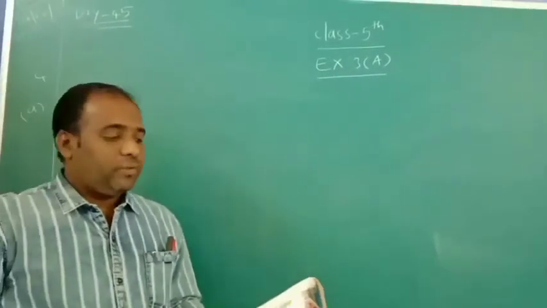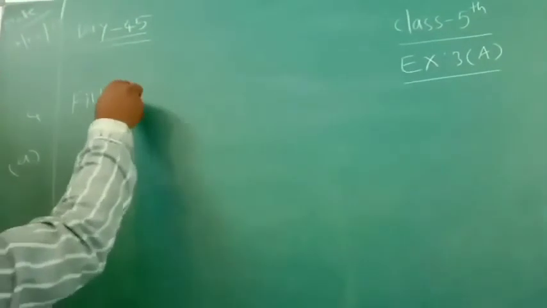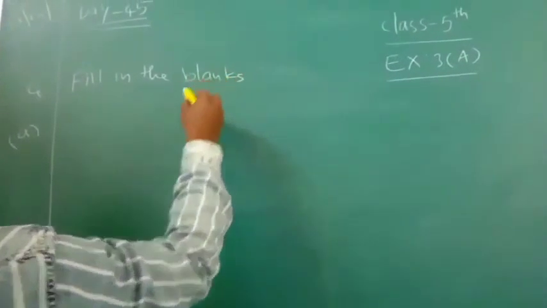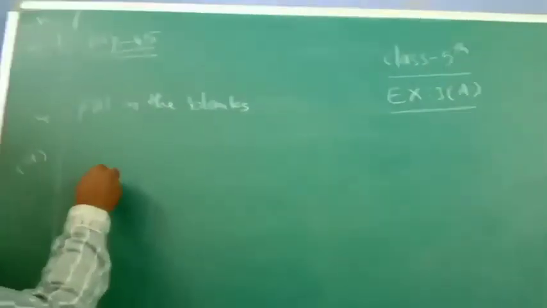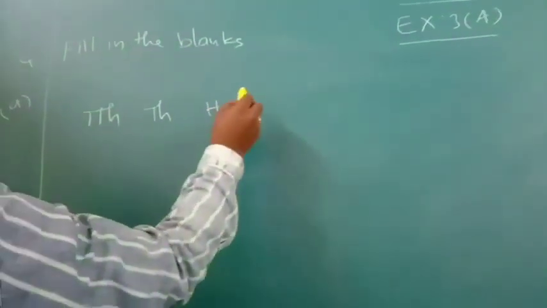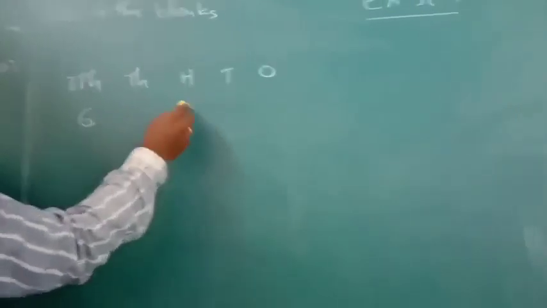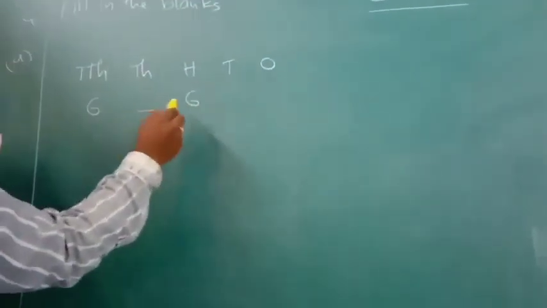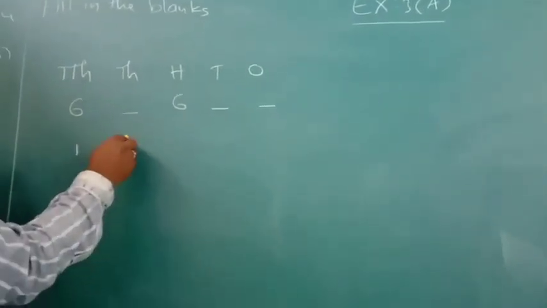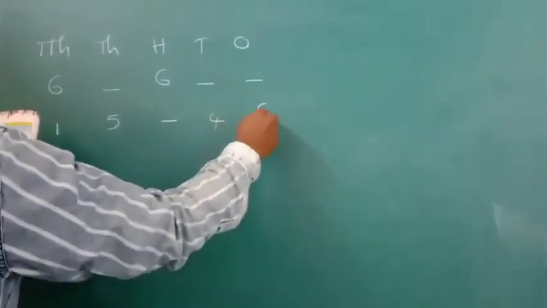Fourth bit, beta. Third bit finished. Fill in the blanks. Very easy, this one. They have given one table here: ten thousands, thousands, hundreds, tens, ones. 6, blank, 6, blank, blank, 1. 5, blank, 4, 6.